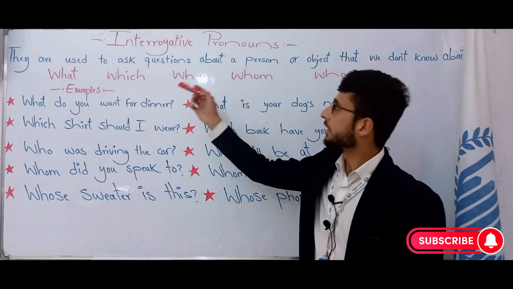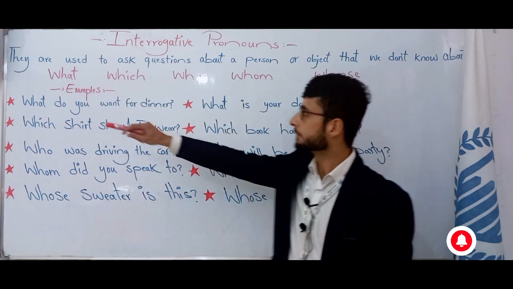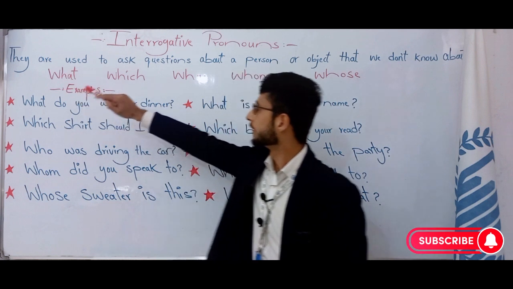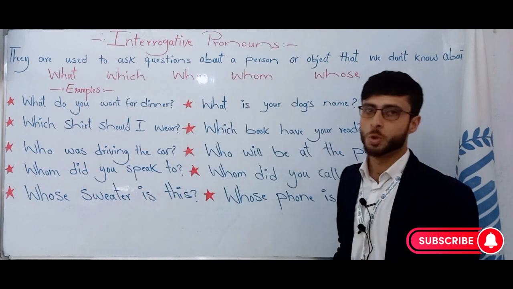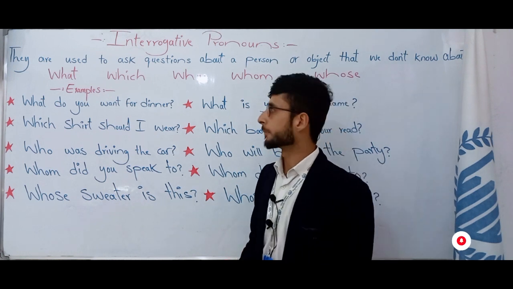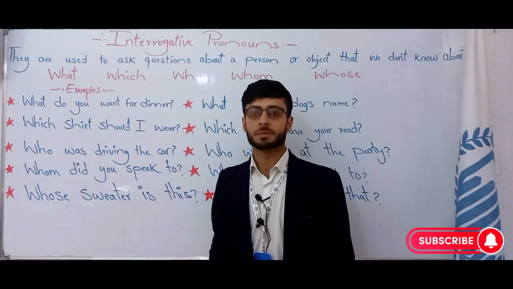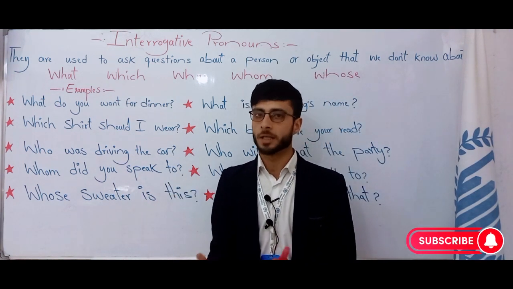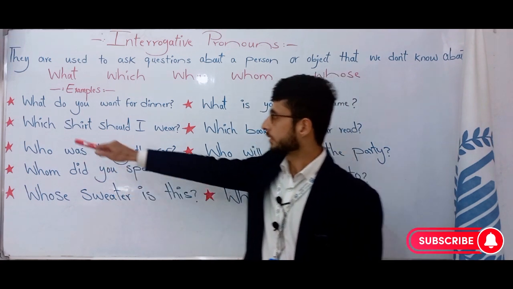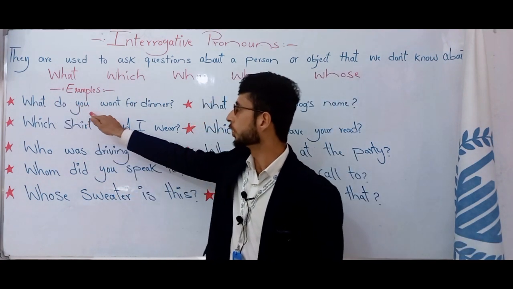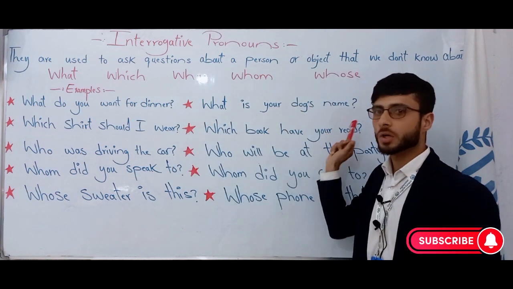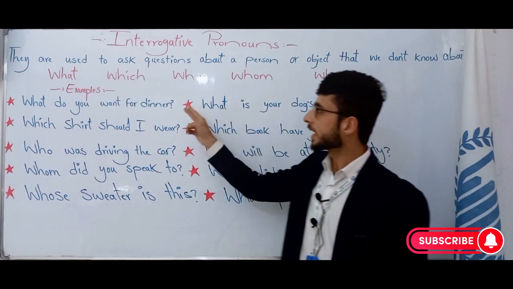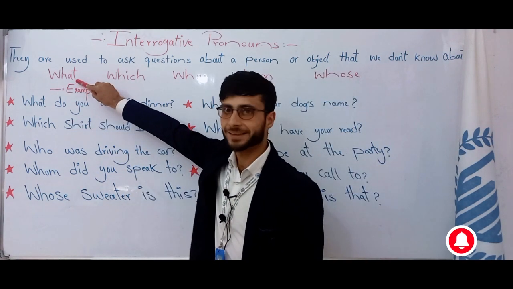There are some interrogative pronouns that we have listed. The first ones are what, which, who, whom, and whose. These are interrogative pronouns. Let's come to some examples of how we should use them in our writing. The first sentence: What do you want for dinner? What is your dog's name? These two examples are for what.